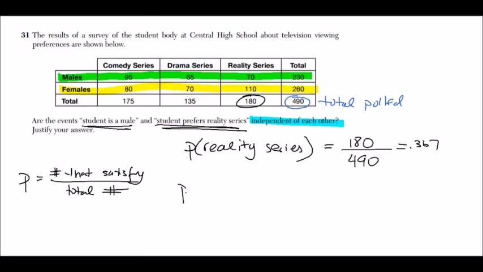Now what we want to do is test the probability that someone is a male and likes reality series. This isn't necessarily the right notation actually, because we're not really testing that it's somebody who's a male and likes reality series out of the total. We're actually testing that somebody likes reality series given that they are a male.